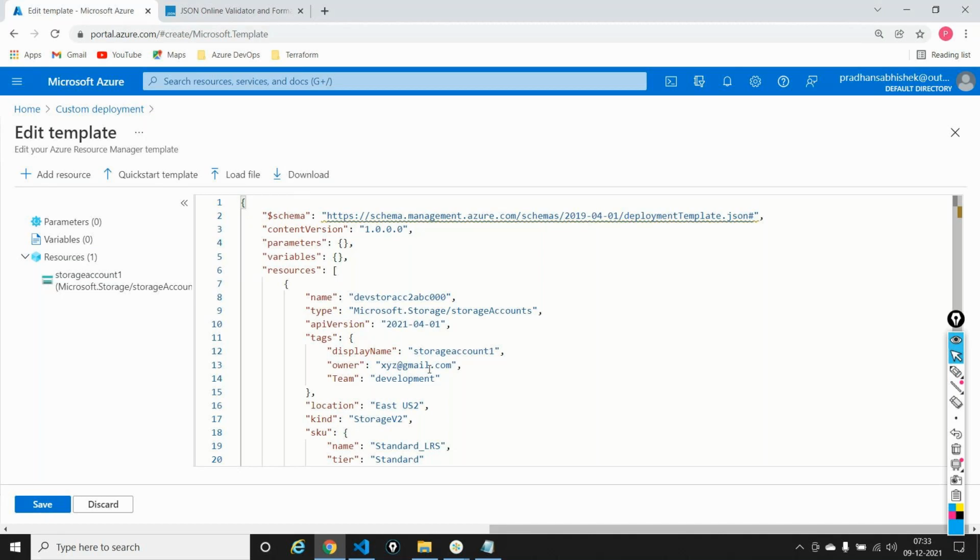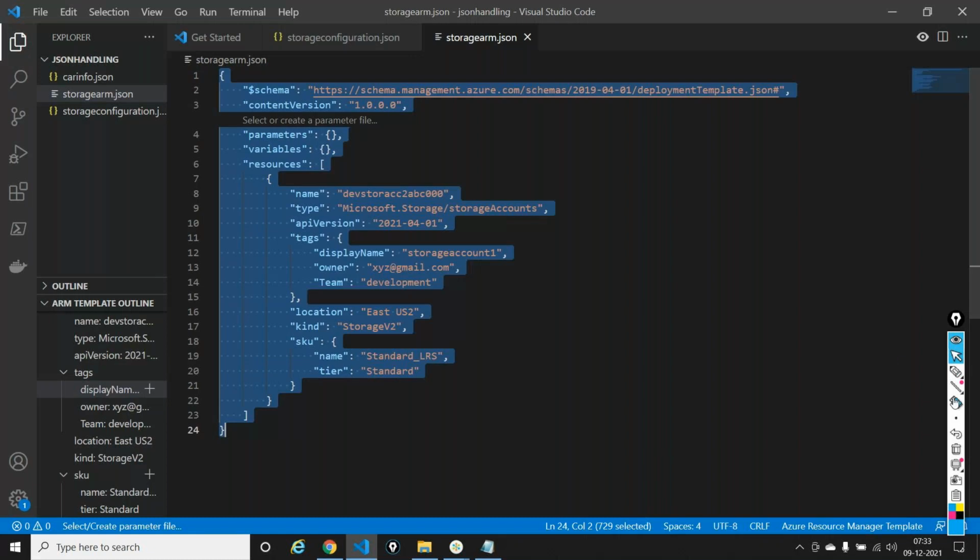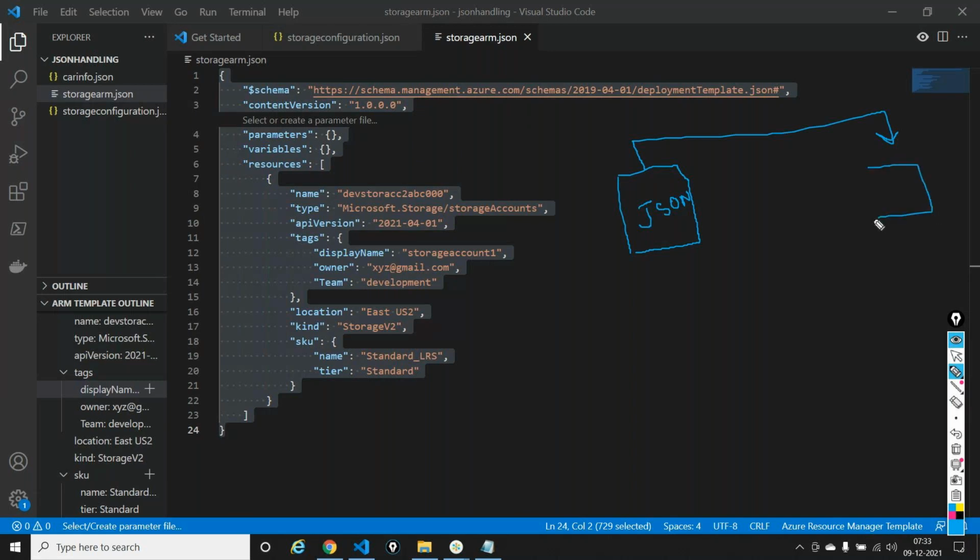ARM doesn't do that. What ARM does is a comparison. It says, okay, fine, this is the template file, it's a JSON. You want to deploy this template. Okay, great. I will now do a comparison with the Azure resource group.